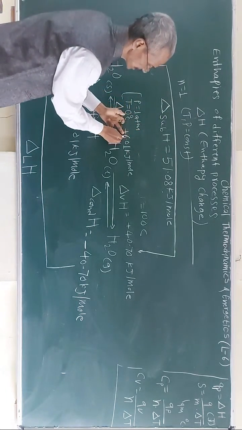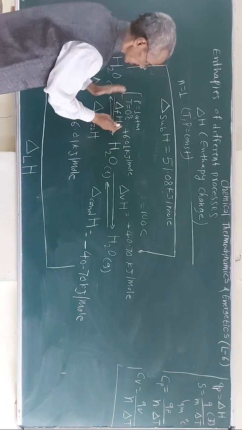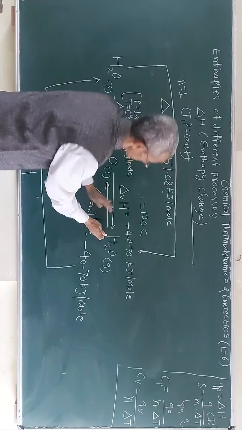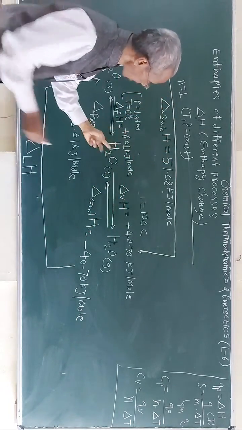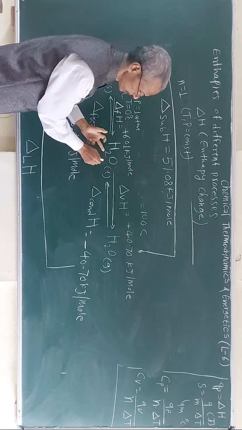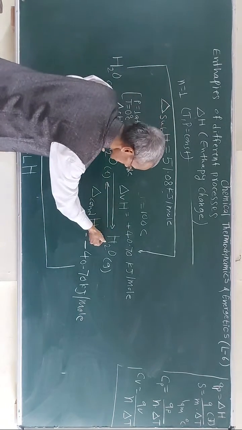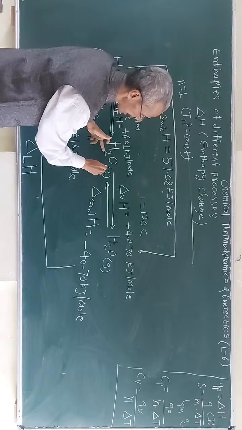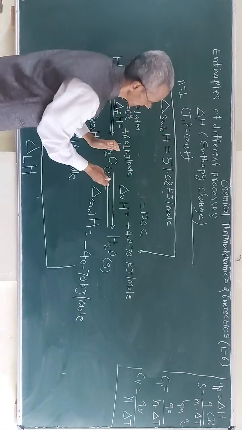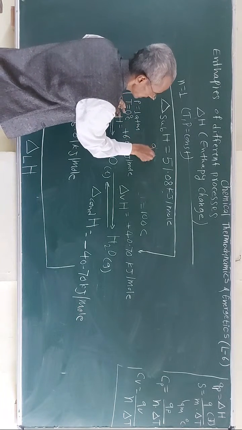Here, at constant temperature and pressure, the conversion is taking place. Here also the conversion is taking place. So here, from liquid water at 0 degrees Celsius to 100 degrees Celsius, the enthalpy, the heat, is absorbed by the water, and it is calculated by the formula Q is equal